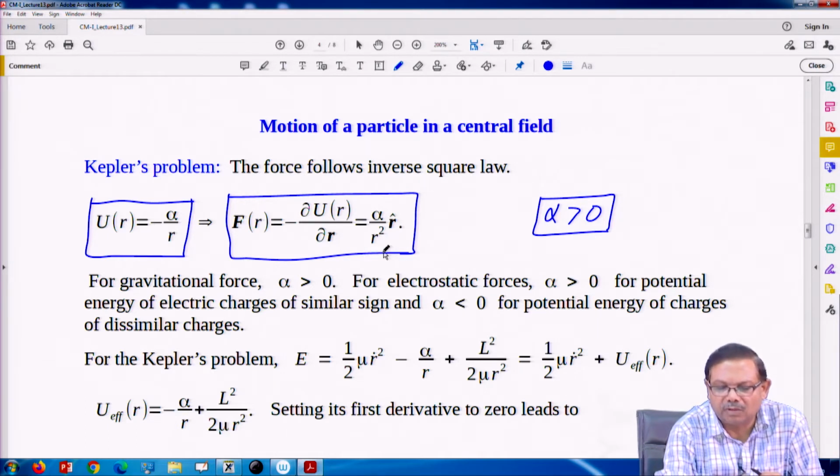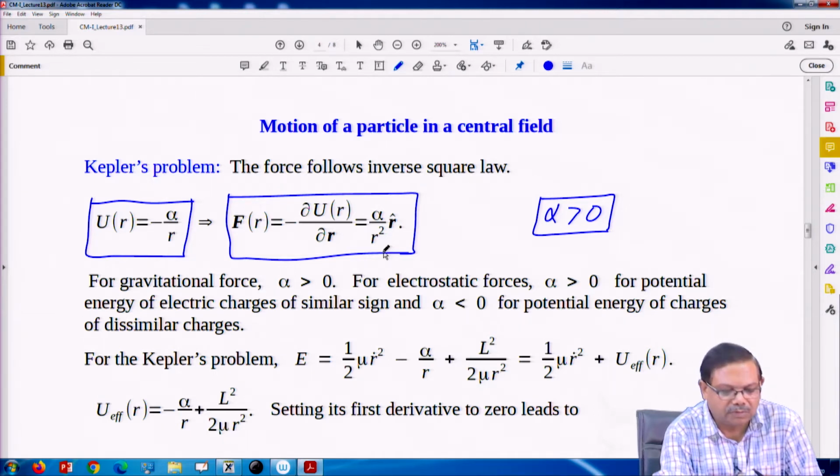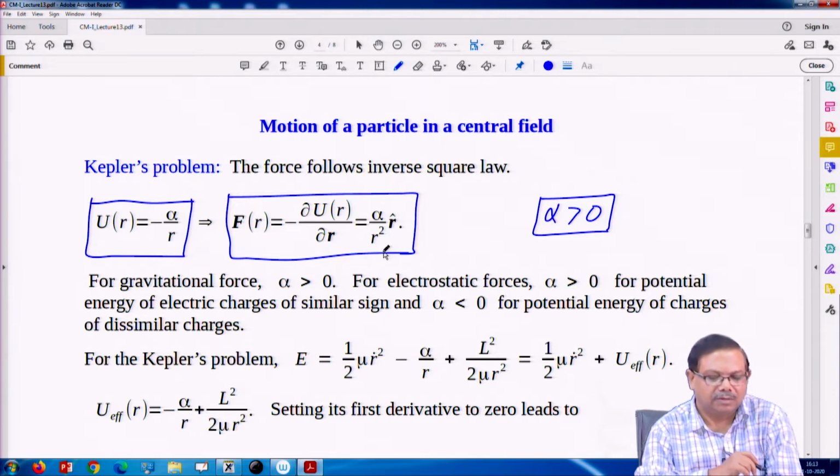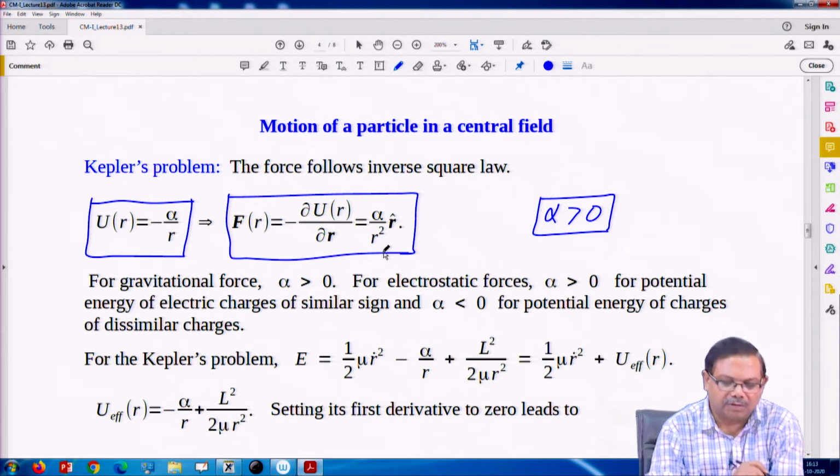That is why it is called the inverse square law. So the force in the Kepler problem is 1 upon R square type. It is inversely proportional to the square of the distance of the particle or the body from the center of the force.